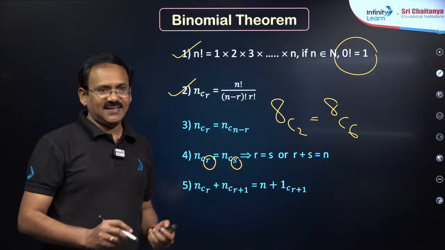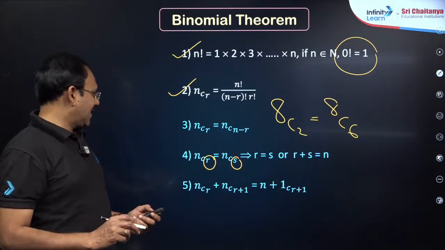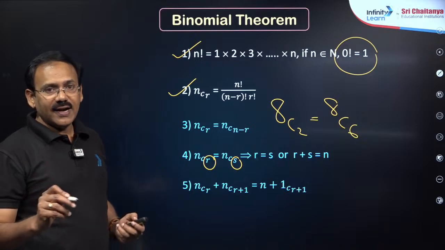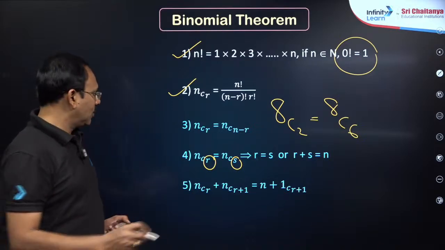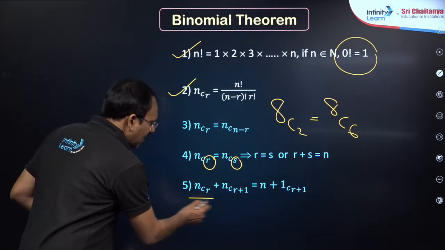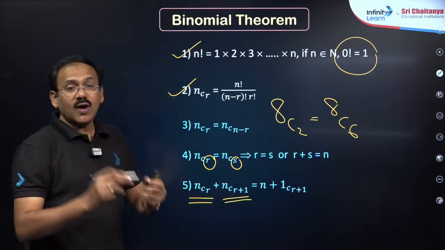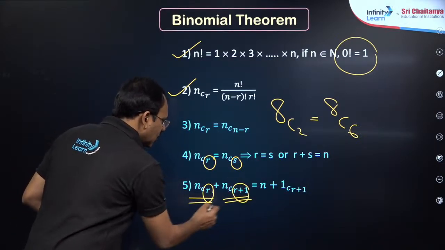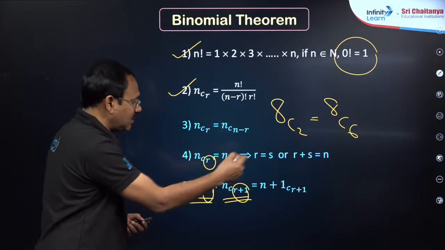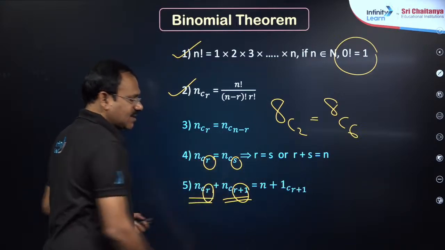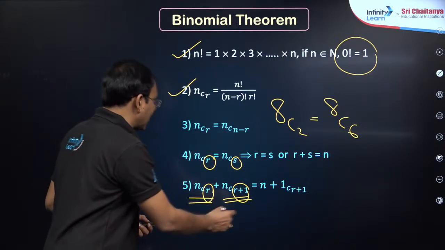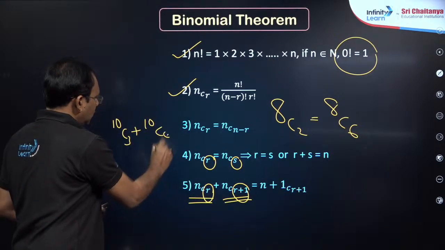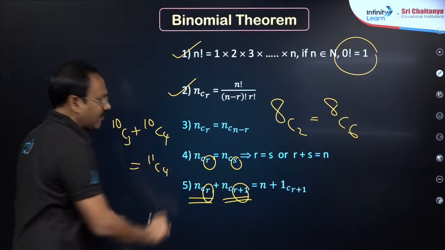Right. Then next point, wherever you want some additional explanation, let me know. Otherwise nCr plus nC(r plus 1), you are adding two binomial coefficients where r are consecutive, so you will get (n plus 1)C(r plus 1). n increases by one, r will be the greater one. For example, 10C3 plus 10C4, you will get 11C4 my dear friends.